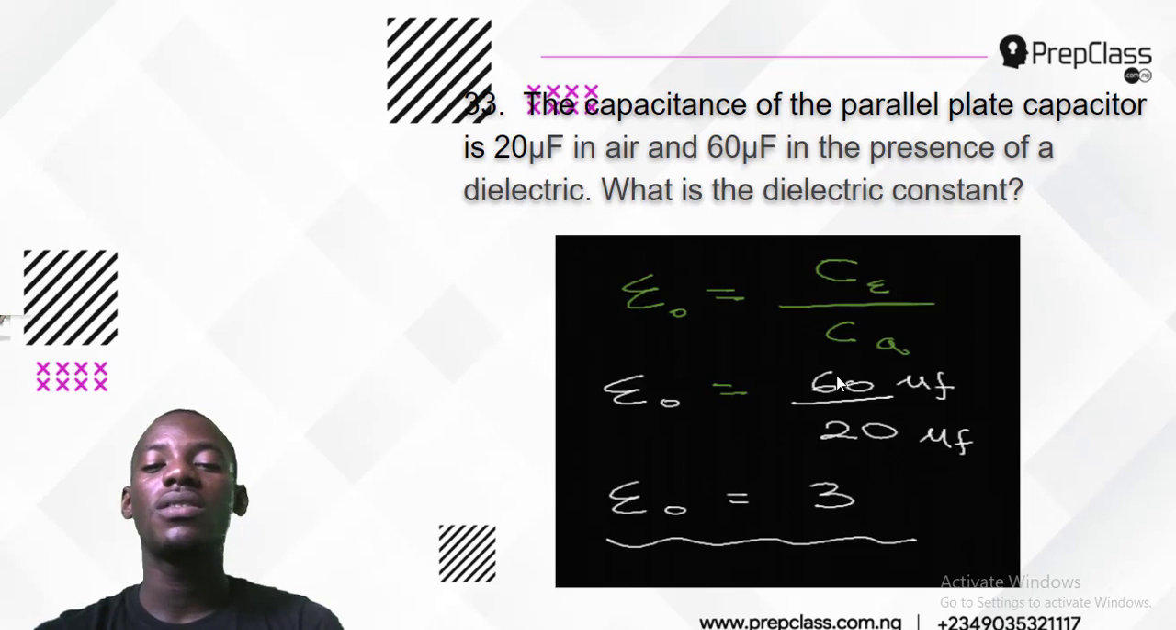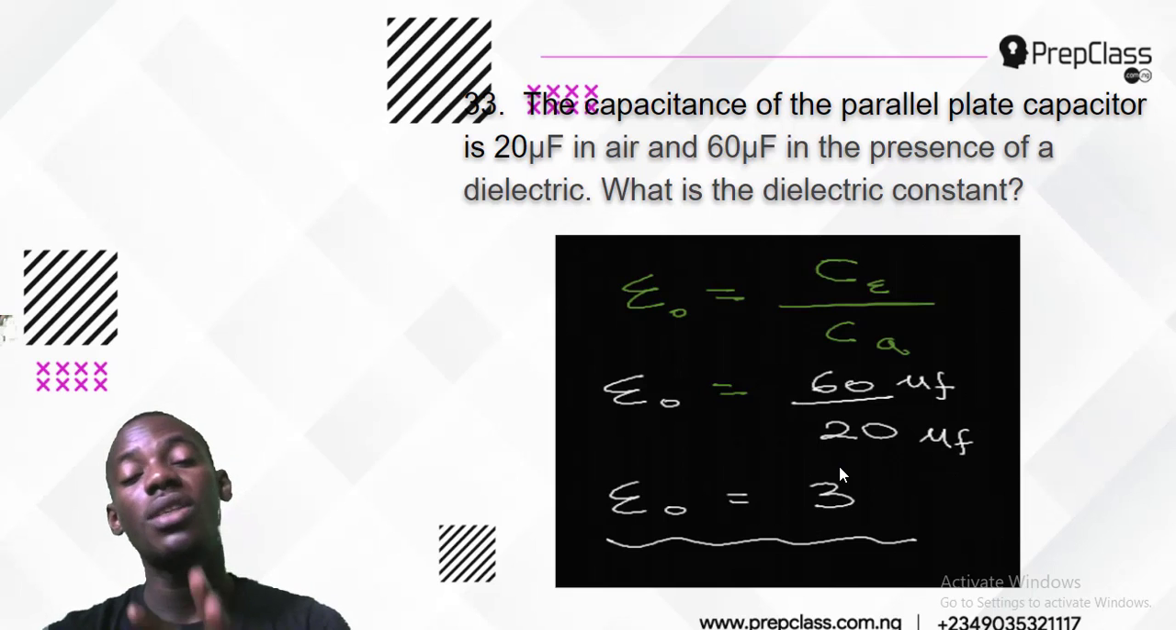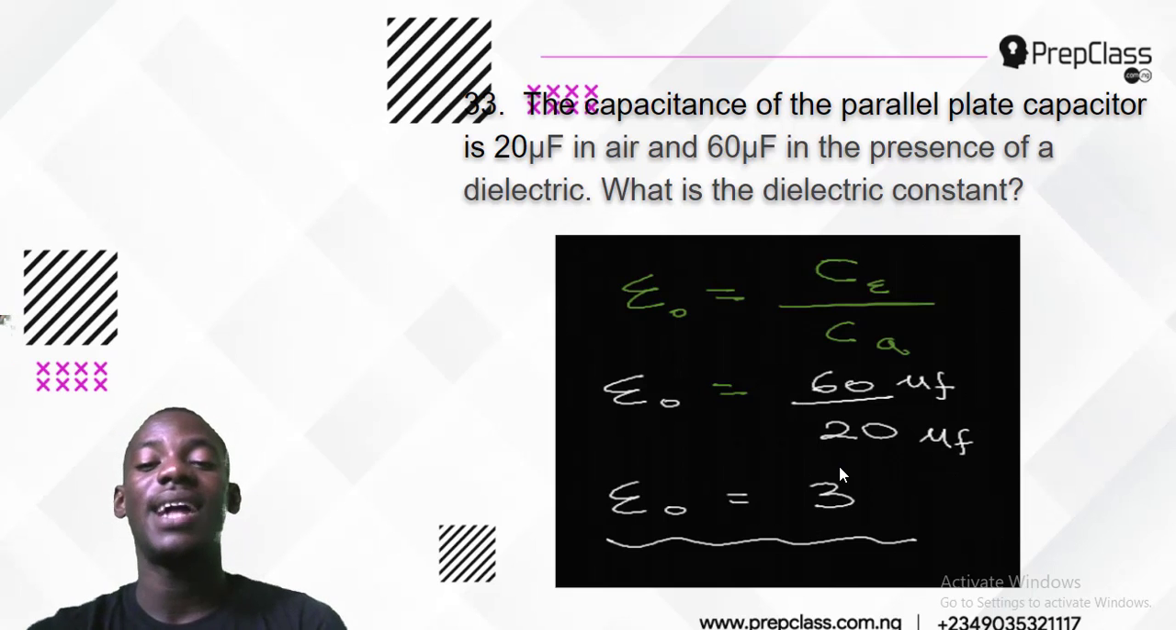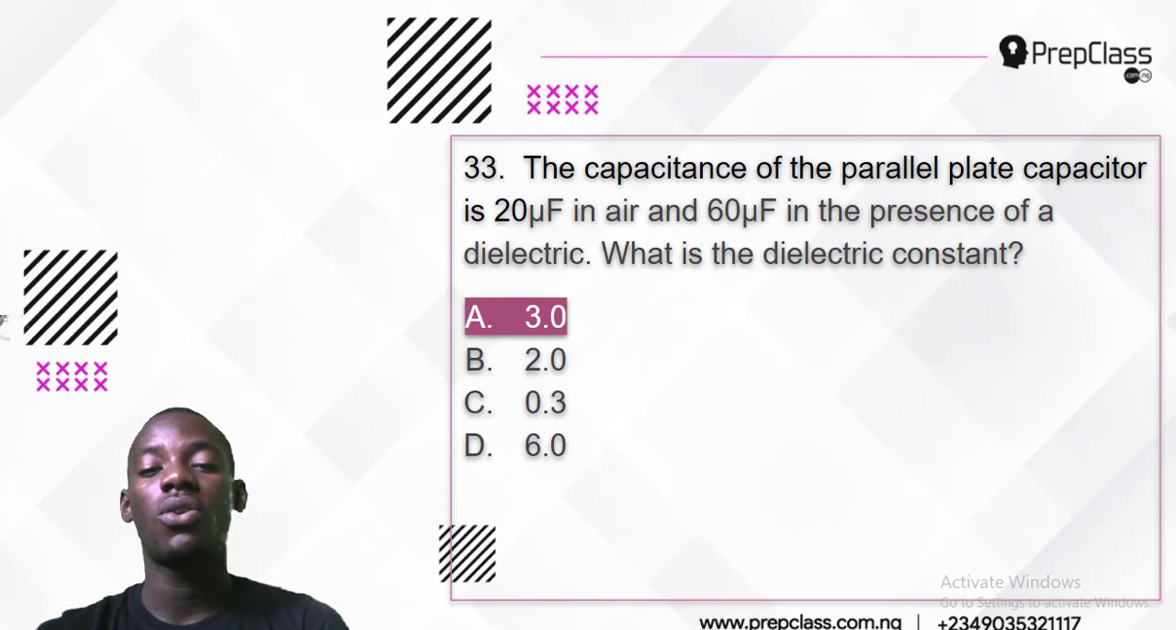Now, what is the capacitance in the dielectric? It is 60 divided by the capacitance in air, which is 20. If you calculate it, you'll be getting 3. So the dielectric constant is simply 3. It is just the ratio of the second to the first, and that is just the dielectric constant, and that is the answer, 3.